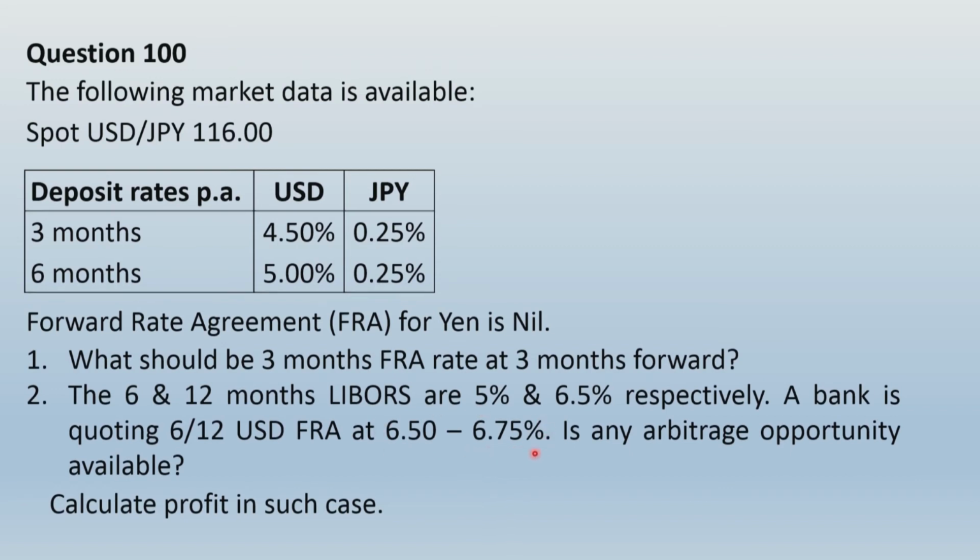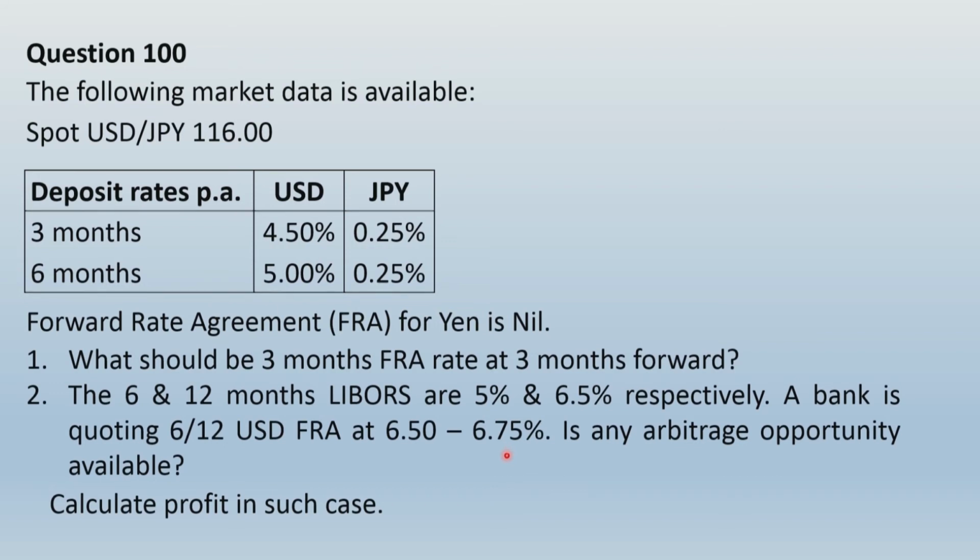So 6.75% is the rate applicable for borrowing. We will borrow at this rate, and at 7.8% we will invest. That means we will borrow at this actual FRA rate and we will invest at the fair FRA rate that we have computed. How to do that? Don't bother about it. In simple words, the cheaper rate is the rate at which we would borrow and the higher rate is the rate at which we would invest.